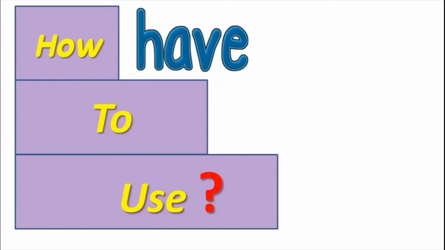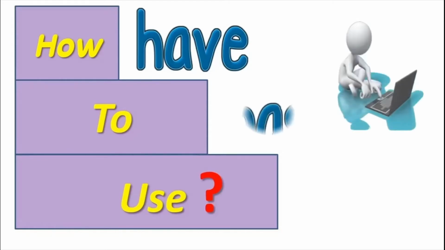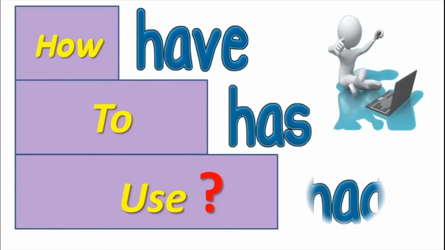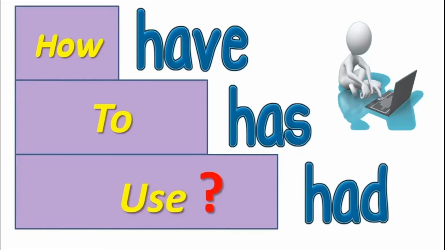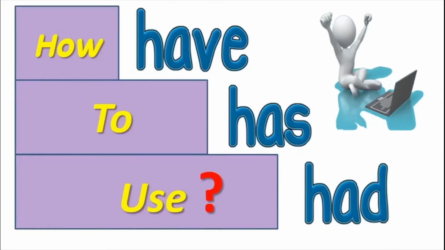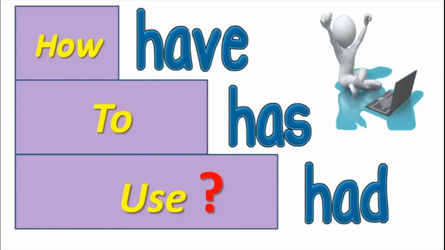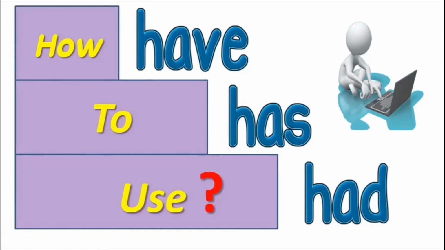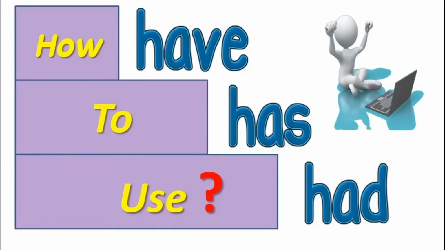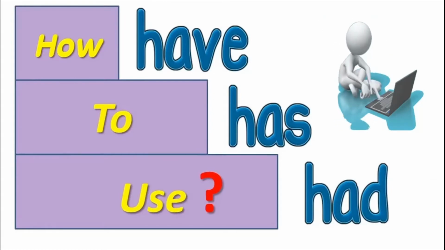So what are we going to do today? We are going to see how to use have and had and has correctly in various situations according to what you are saying, about whom you are saying. Remember, have, has and had, they are the various forms of the same verb. So sometimes you say, how have you done this? How has she done this? How had he done it?